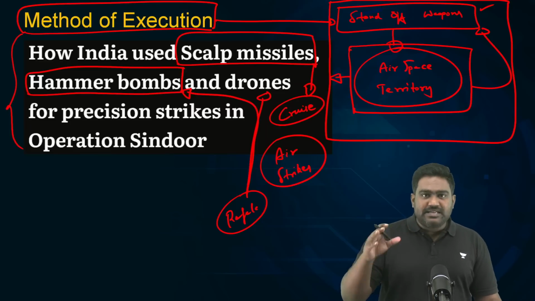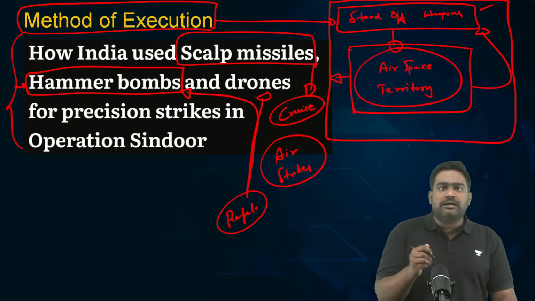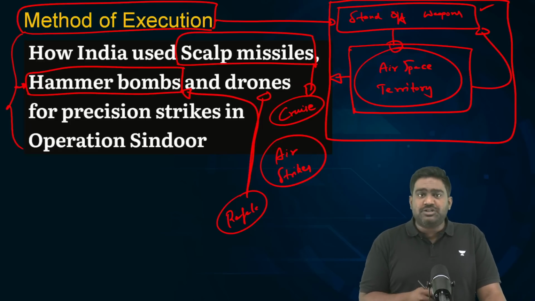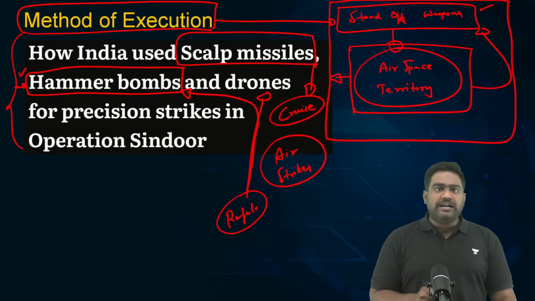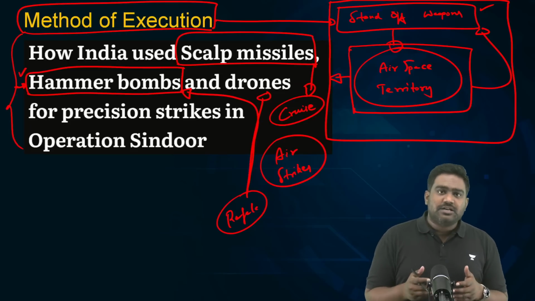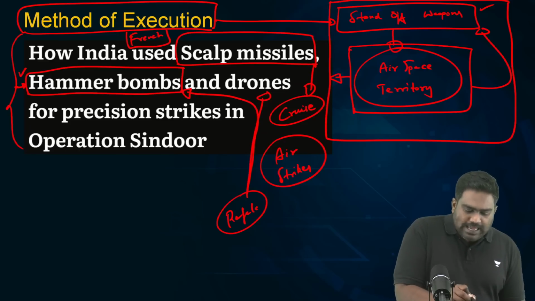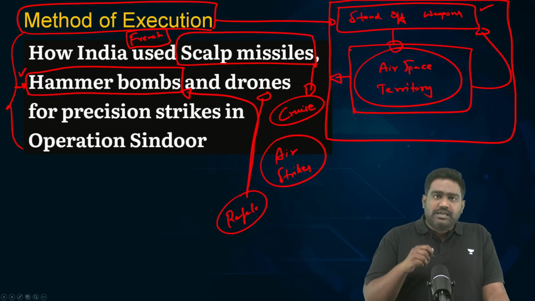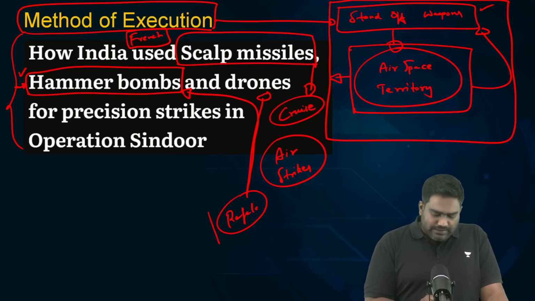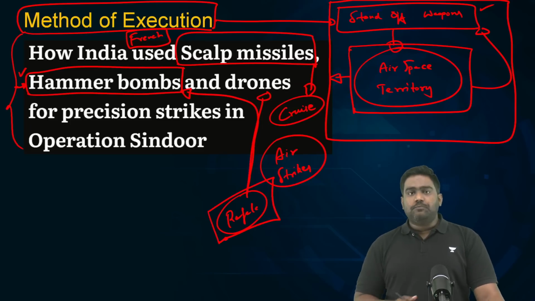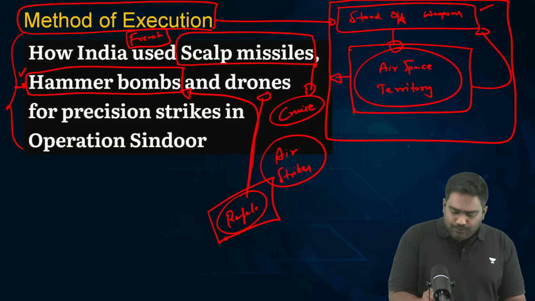Since specific buildings and camps were hit in densely populated areas, it was important to use precision-targeted weapons to minimize the collateral damage and ensure that civilians are not harmed. So, Hammer bombs are precision-guided bombs fired from fighter jets such as the Rafale. Both of them are of French origin. The Scalp cruise missile as well is capable of precision strikes. So India has deployed these advanced weapon systems that are part of the Rafale fighter jet that we procured from France. Apart from this, India has also used loitering ammunition.